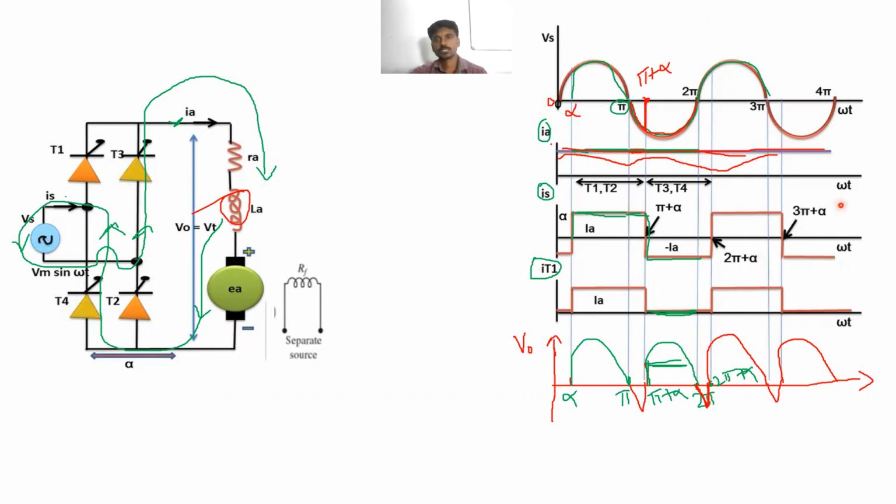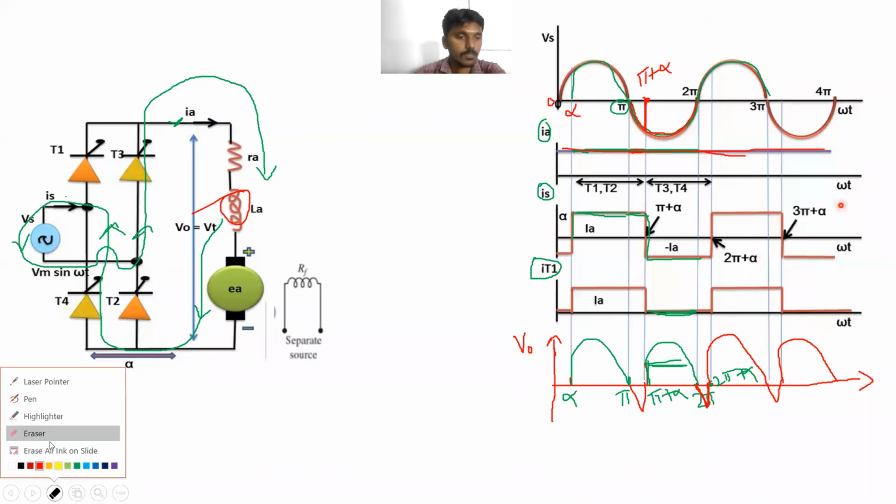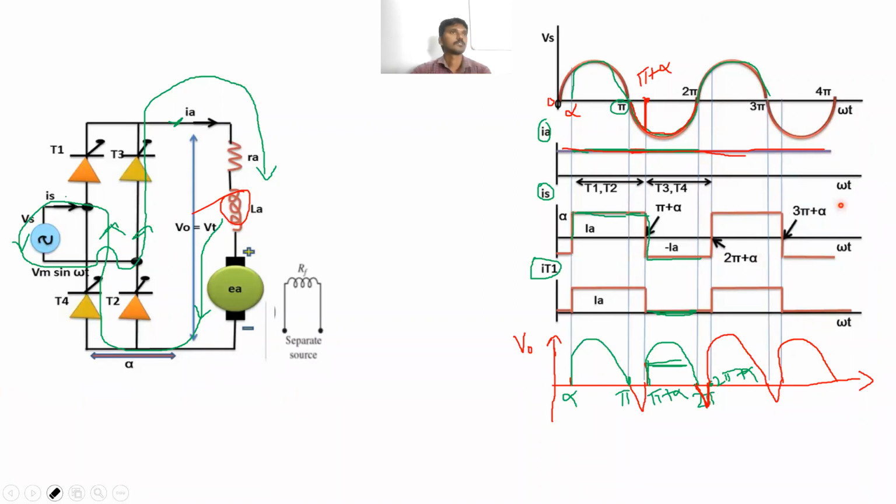But here we assume the armature current is constant, so that's why we are drawing the output current as constant.